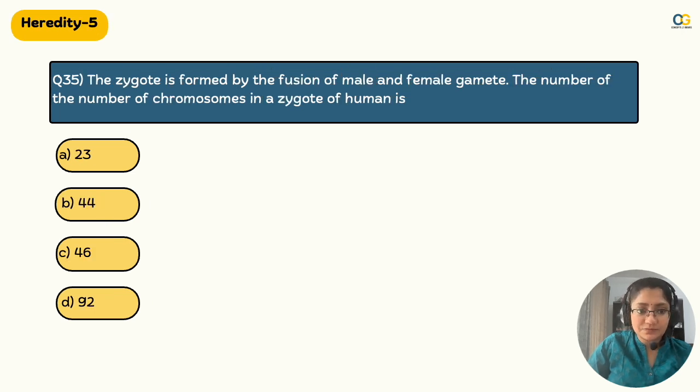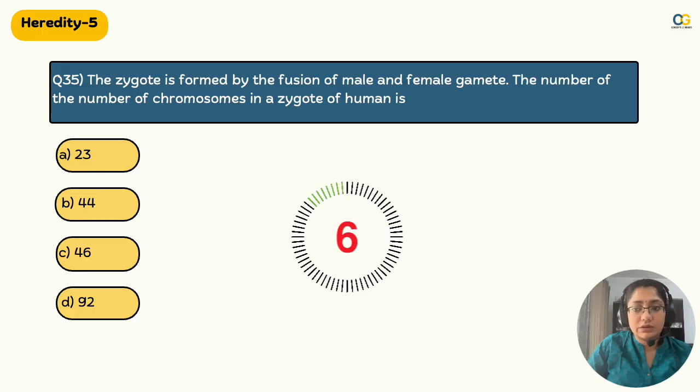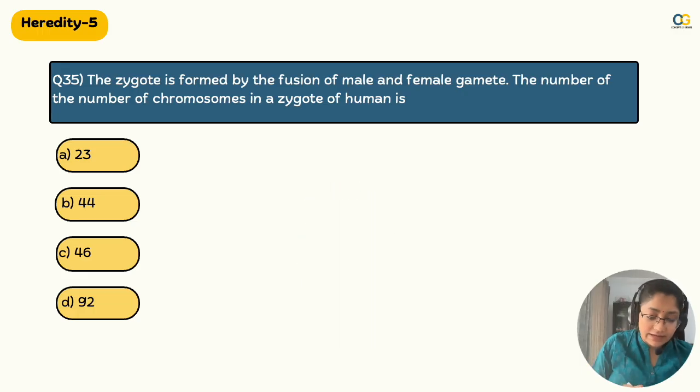Moving on. The zygote formed by the fusion of male and female gamete. The number of chromosomes in the zygote of a human are 23, 44, 46, 92. Think thoroughly. Check 2-3 times. Right answer is C, 46.